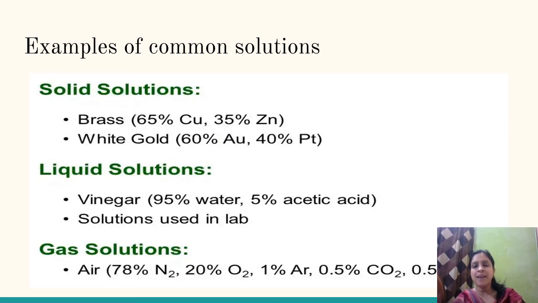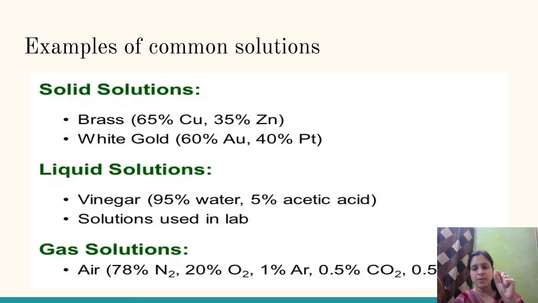If we are talking about common solutions, then solid solutions, as we discussed, are brass and white gold. Liquid solutions: vinegar, which is made up of basically 95% water and 5% acetic acid. All of you must know what acetic acid is. It is ethanoic acid, and its common name is acetic acid.